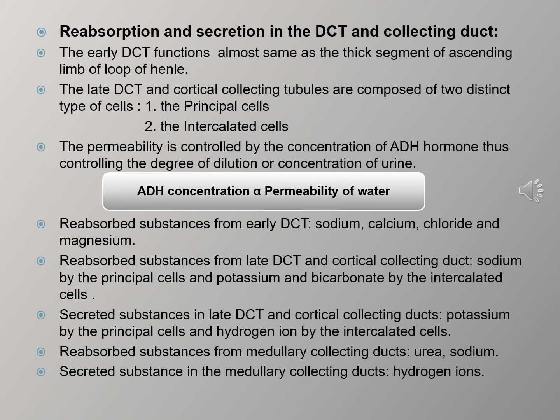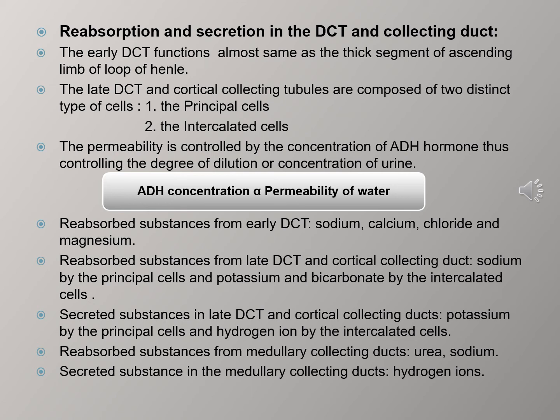The substances reabsorbed from the early DCT are sodium ions, calcium ions, chloride ions, and magnesium ions, whereas the substances reabsorbed from the late DCT and cortical collecting ducts are sodium ions by the principal cells and potassium and bicarbonate ions by the intercalated cells. The secreted substances in the late DCT and cortical collecting ducts are potassium ions by the principal cells and hydrogen ions by the intercalated cells.